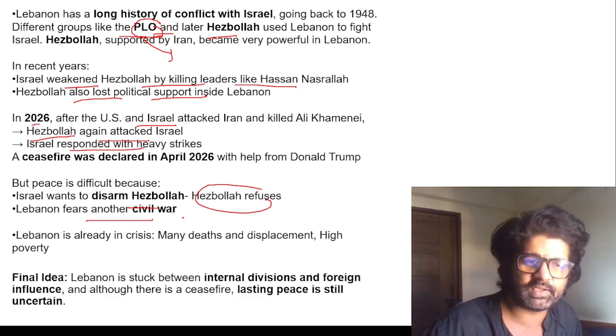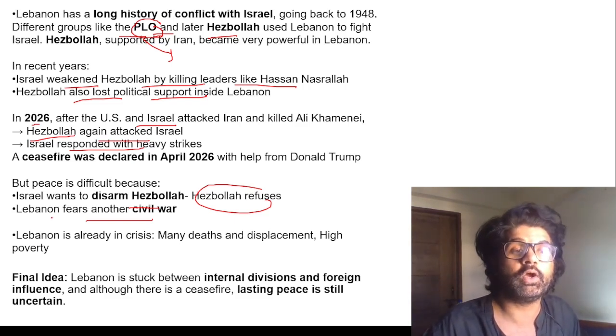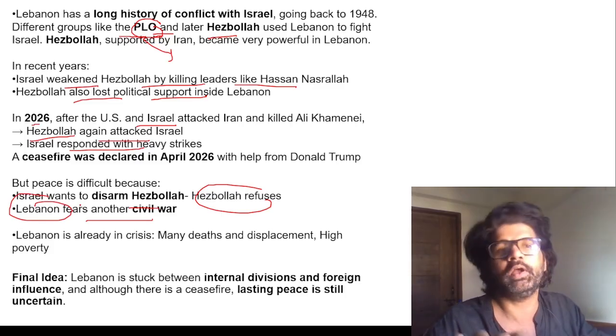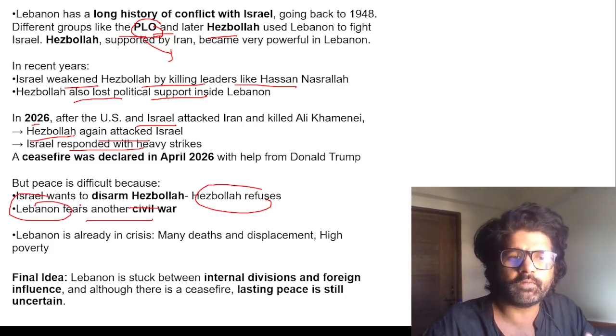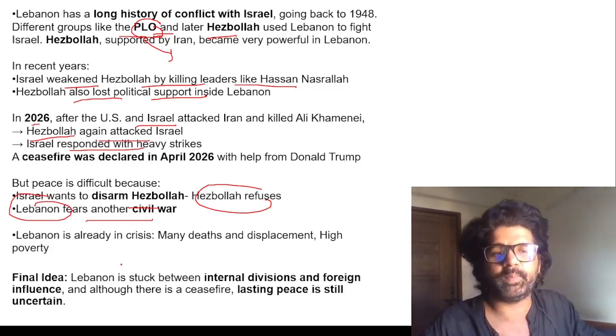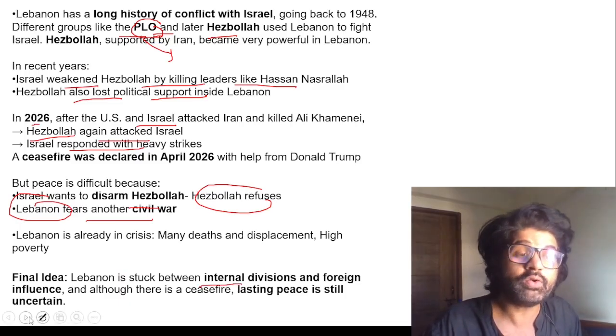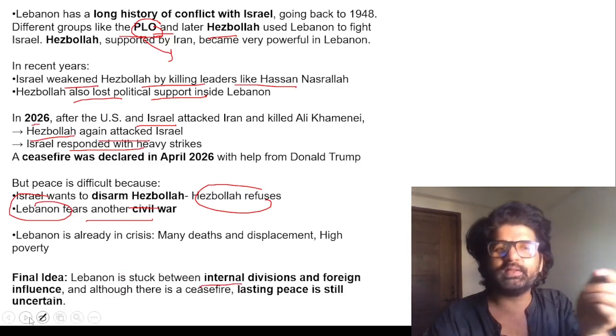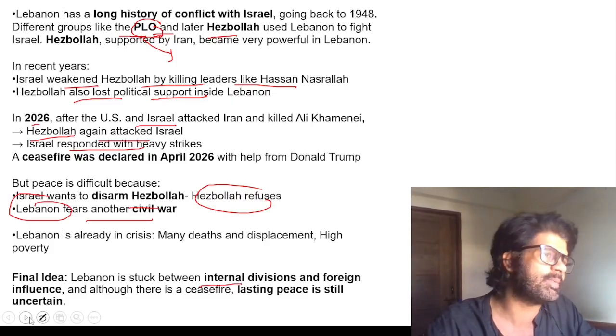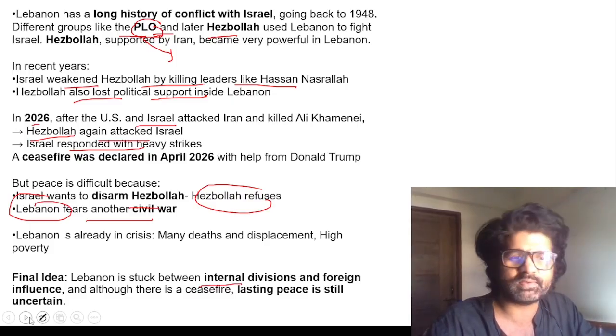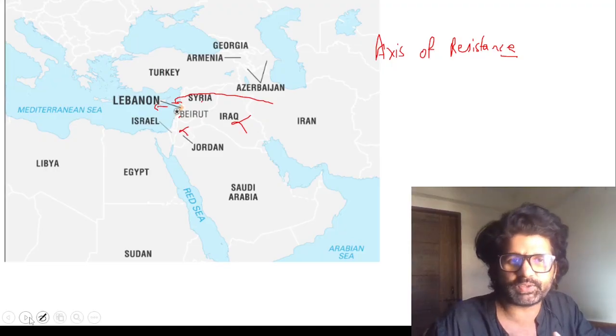Hezbollah will also fight against Israel. And in that, who will be the one facing the severe brunt of all these things? Lebanon. So Lebanon is stuck between internal division. Although I have seen, when you see reels and all, you will see people saying so many good things about Lebanon. Such a great country it is, but it is sandwiched between all the things which are happening in West Asia.